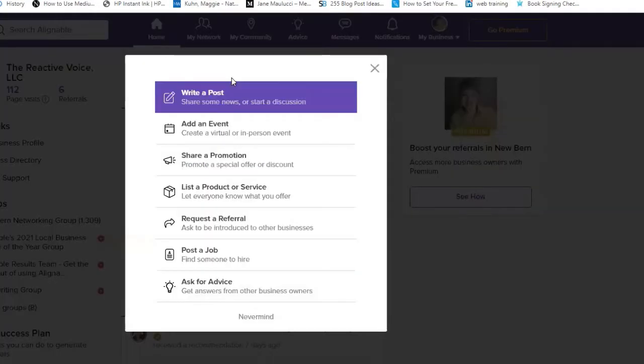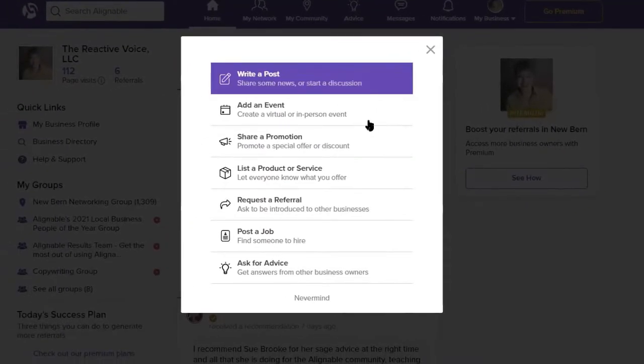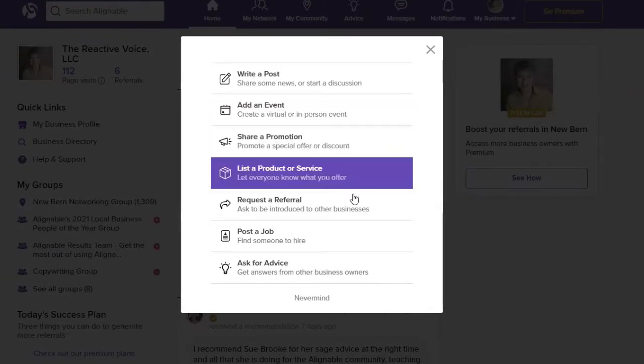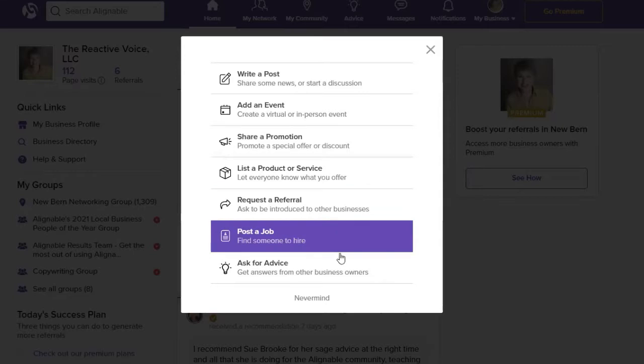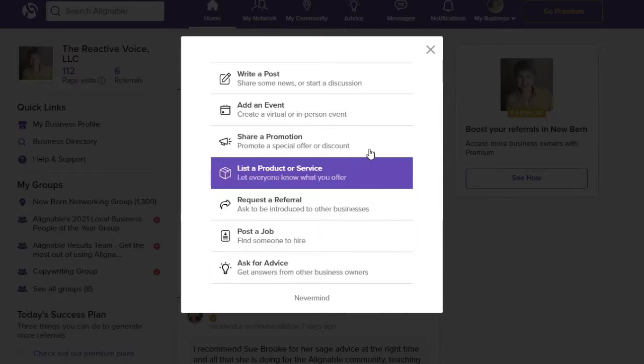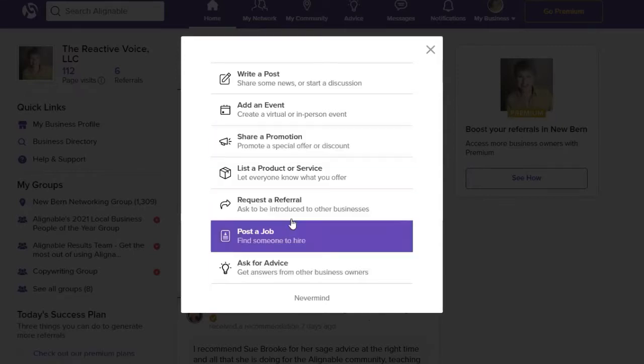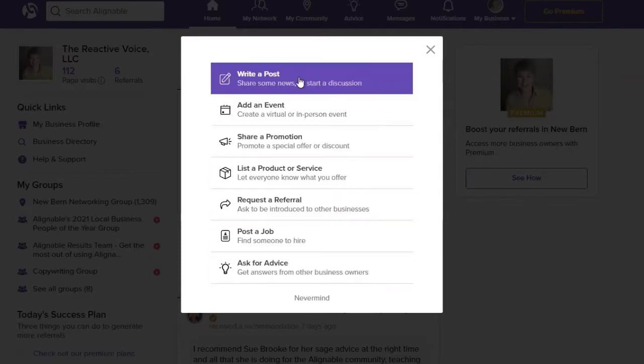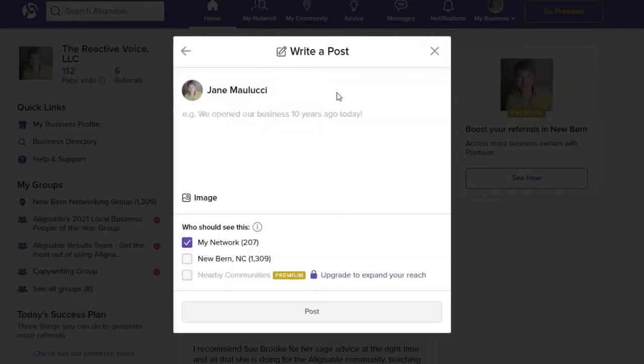And what's cool about this is when you click on it, it says, hey, maybe you want to add an event, share a promotion, list a product or service, request a referral, post a job, get advice. So you have all those other options, and you can do each of these things elsewhere. But this is where you get to write a post. So you can go here, share some news, start a discussion, announce something wonderful that's going on.